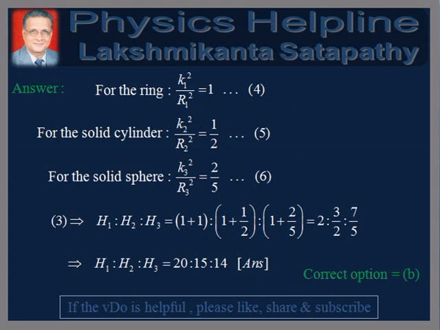Now for the answer. For the ring, k1 square by r1 square equals 1. For the solid cylinder, k2 square by r2 square equals 1 by 2. And for the solid sphere, k3 square by r3 square equals 2 by 5.